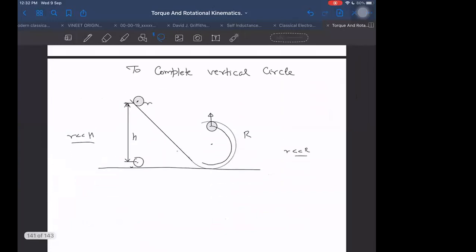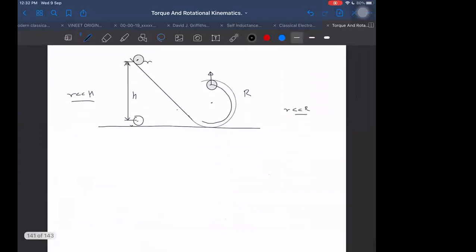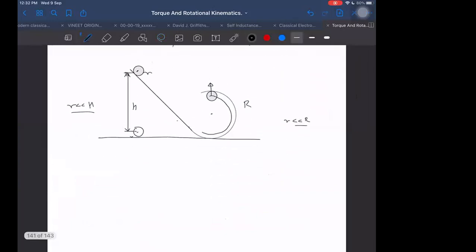So you already got this first one, right? Let us see the answers now. I will do it in this way. This mass is, let us say, mg into h is equal to mg into 2r plus